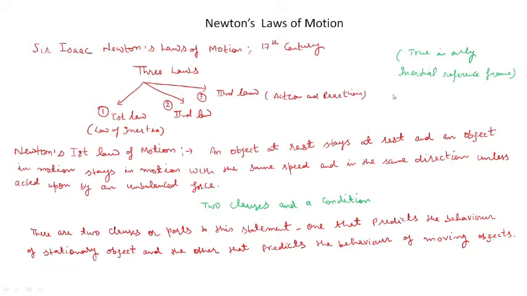It is also important to note that the three laws of motion are true only in an inertial reference frame. An inertial reference frame can be understood by an example. Suppose you are sitting in a bus and the bus is moving with constant speed in a particular direction, then the bus will be considered as an inertial reference frame for an object.